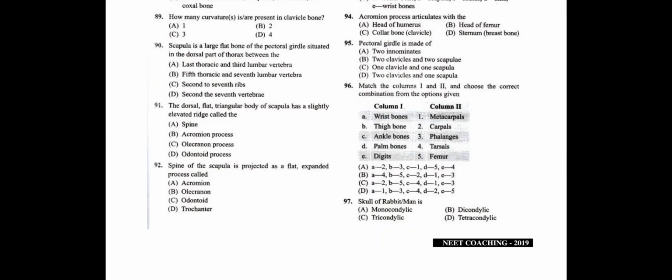Palm bones are metacarpals. Digits are phalanges. That is, A is 2, B is 5, C is 4, D is 1, E is 3. So the answer for question number 96 is C, students.